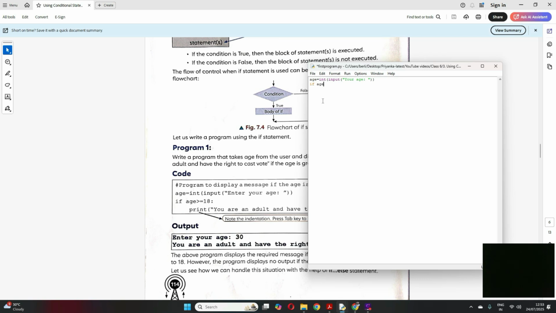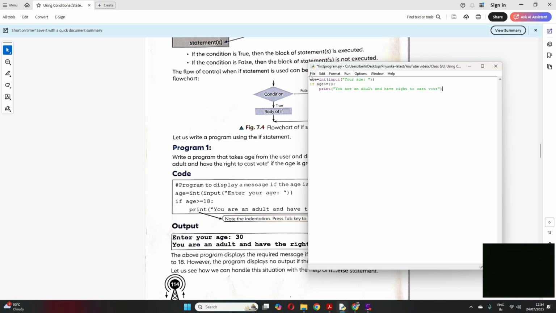If age greater than equal to 18, and we put a colon. See here we are using the relational operator. Remember in Python we put a colon for the conditional statement. Then print. Can you see your cursor came here? Under if, whatever statement comes, that is indented. So print you are an adult and have right to cast vote.